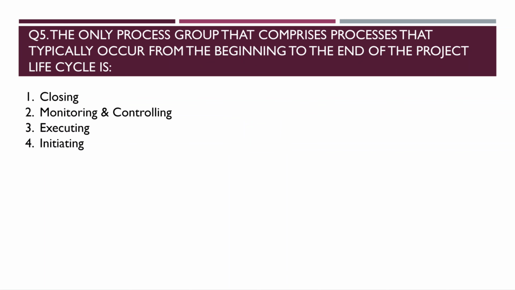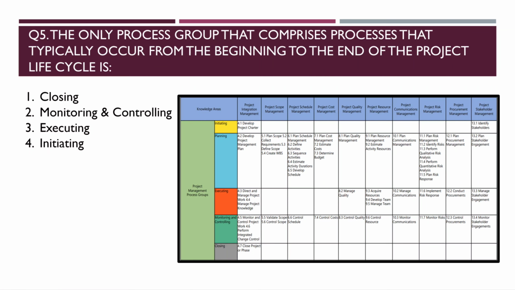Let's move to question number 5. The only process group that comprises processes that typically occur from the beginning to the end of the project life cycle is. Here they're asking about one process group that happens through the initiating till closing phase. If you see this diagram, in closing we do the closing process only once our project is complete.